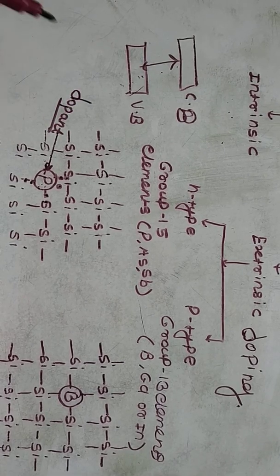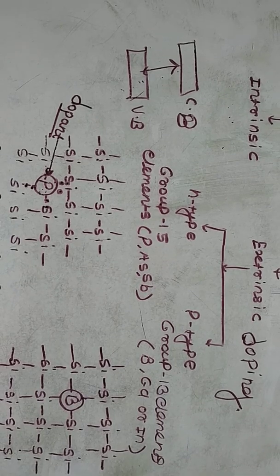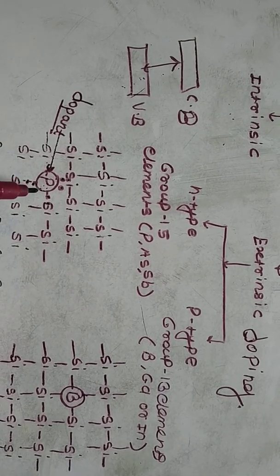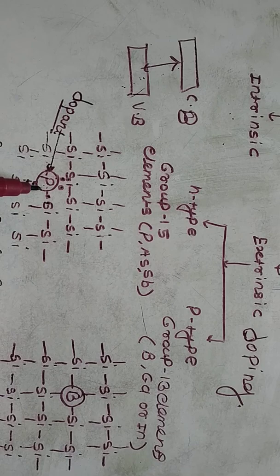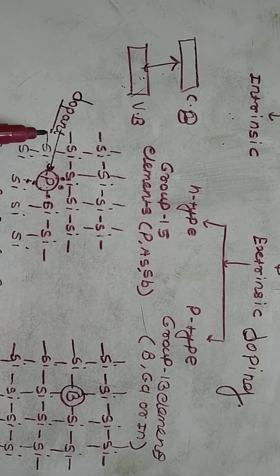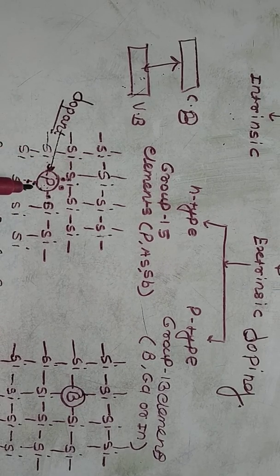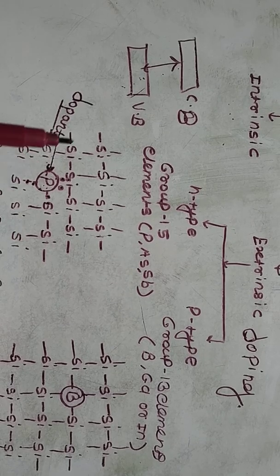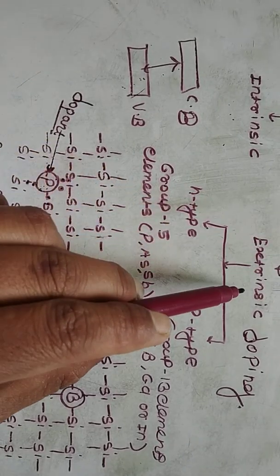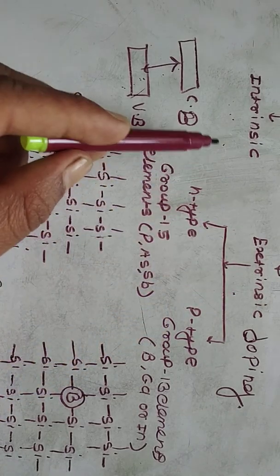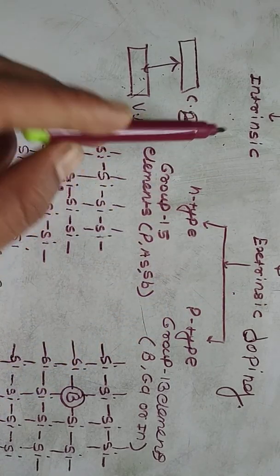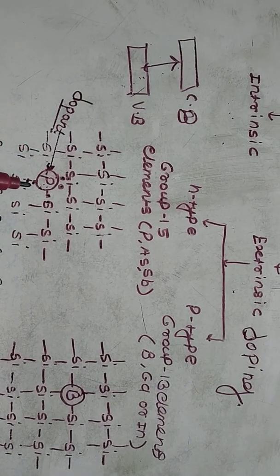The impurity that we add is just called a dopant. So the process of addition of a minute quantity of impurity to a semiconductor to increase its conductivity is called doping, and the added impurity is called a dopant. A doped semiconductor has higher conductivity than a pure intrinsic semiconductor. That means the conductivity of the extrinsic semiconductor is higher than that of the intrinsic semiconductor, because in an extrinsic semiconductor you add impurity and that increases the conductivity.